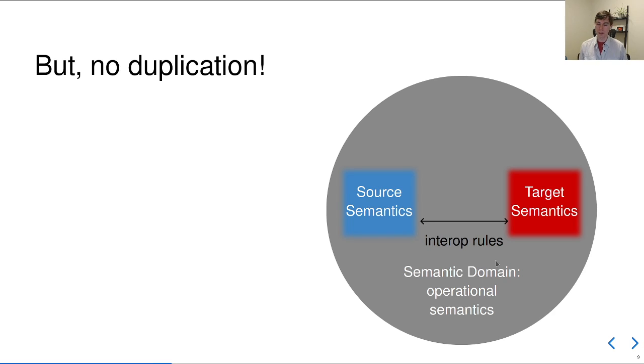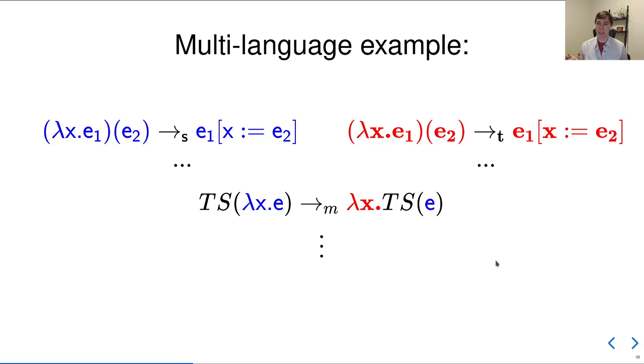The key here is that if we start from an operational semantics, we embed those into a common new operational multi-language semantics, and then we define a few new reduction rules at the boundaries between languages in order to define interoperability. To make that concrete, suppose I have my blue source language and my red target language. They have their own reduction rules already defined, their own semantics, and we want to define interoperability between them. So we essentially embed them into a common new multi-language, and we define these multi-language boundaries.